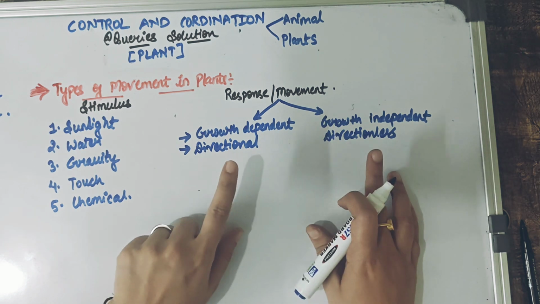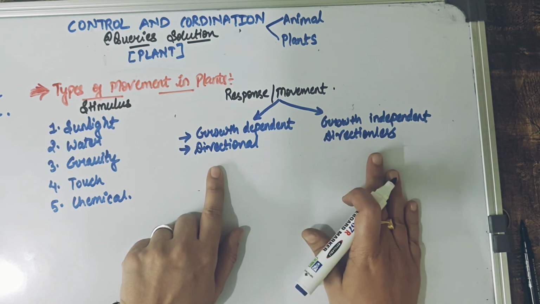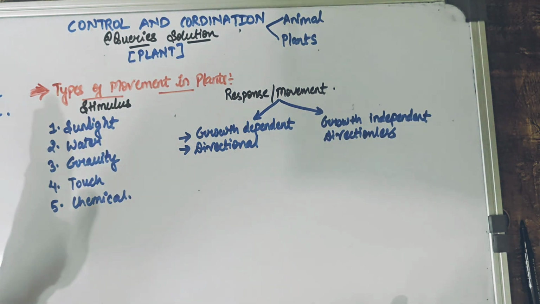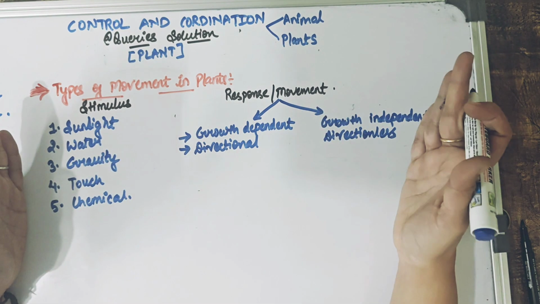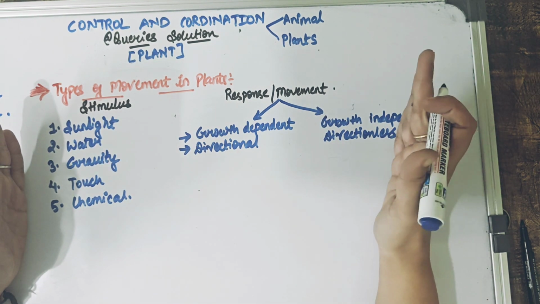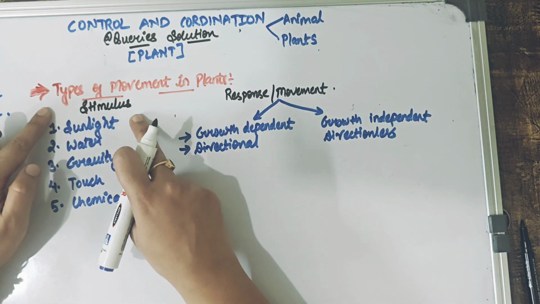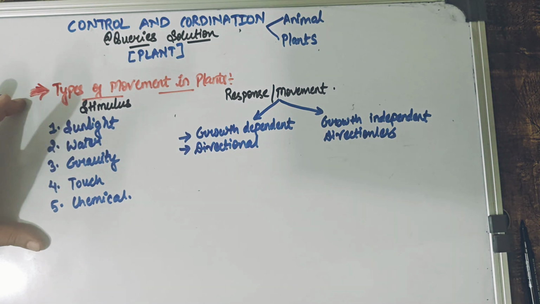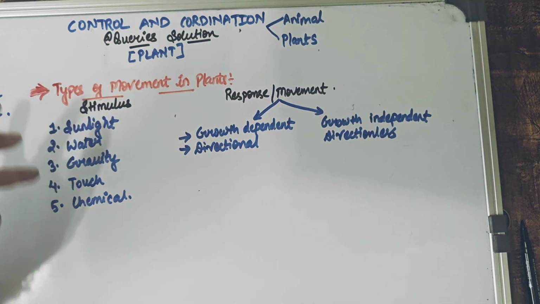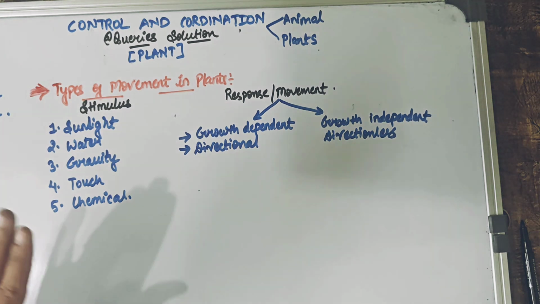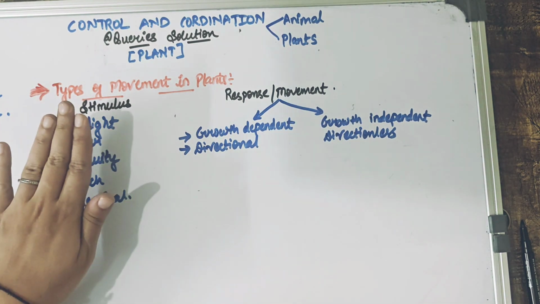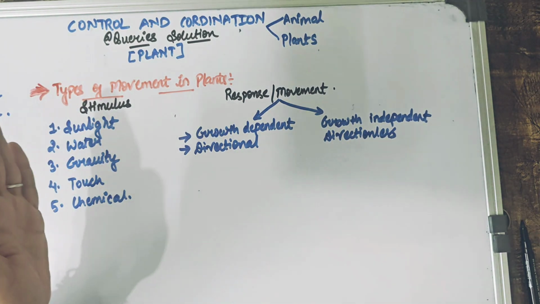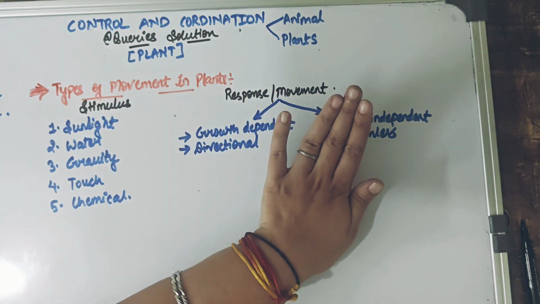And this is the base when we are defining tropic and nastic movement, so please pay attention. The plant is going to show us some sorts of movement or response with regards to the stimulus, and these are the 5 stimulus based on NCERT that we have to understand. Whenever the plant gets any of these 5 triggers, it is going to show us a movement.